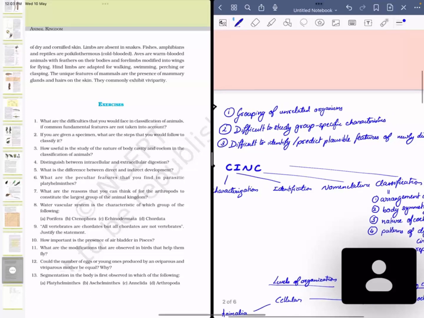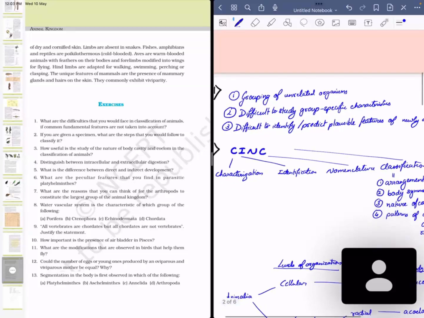Or each group का जो specific features है, for example, mammals, they have mammary glands, they have hair. ये सब features हम काफी confuse कर देंगे and it will be difficult to study group-wise specific characteristics. और एक important बात है because there are so many new organisms being discovered on a day-to-day basis. If we group it in a specific category, then it is easier for us to predict what kind of digestive system, respiratory system, or its reproductive features which may be present in the organism before actually studying it. So ये सब करने में difficult होगा if we do not follow a proper classification system.